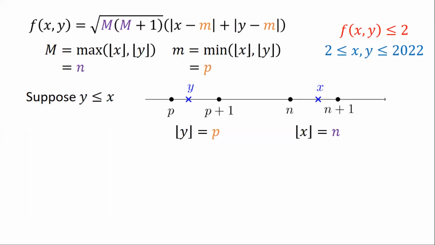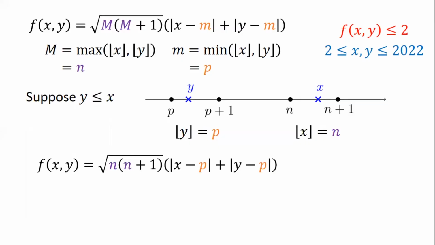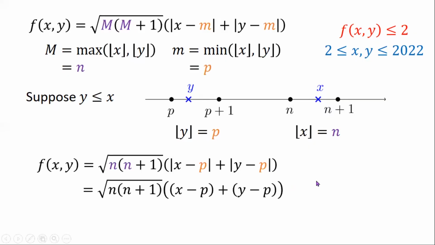So we can make the replacement on the function f. So yeah, the square root of n plus 1, and then the sum of those two absolute values where we replace small m by p. And because of what we saw earlier, how we were able to actually drop the absolute value bars, if you look at the drawing there, kikita natin nung x mas malaki sa p, nung y mas malaki sa p. So nung mga absolute value expressions, we can replace them as they are, just x minus p and y minus p.